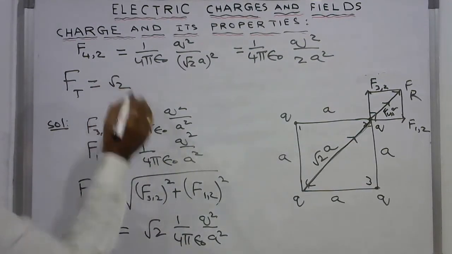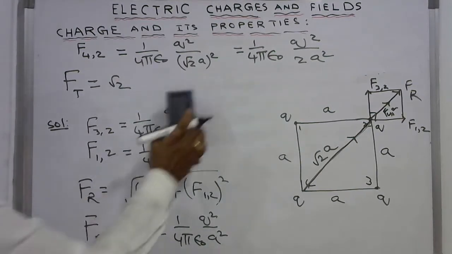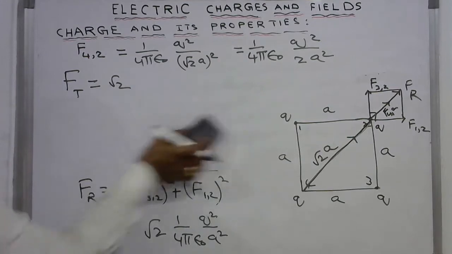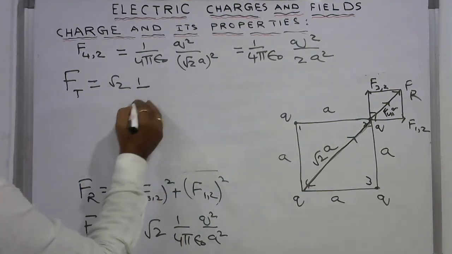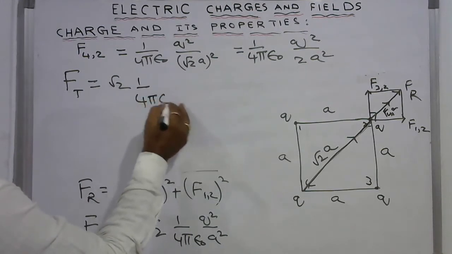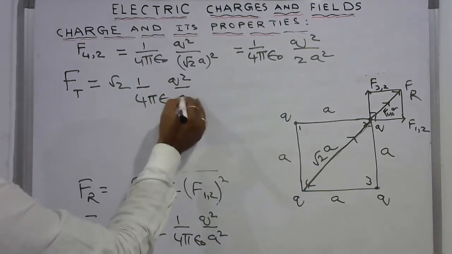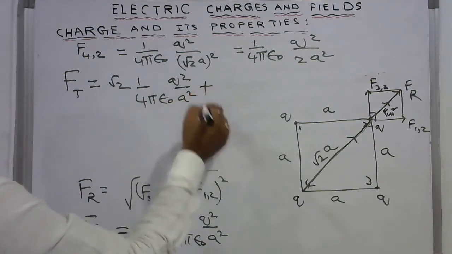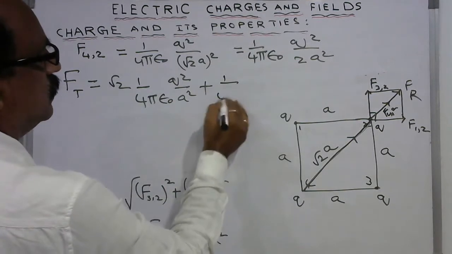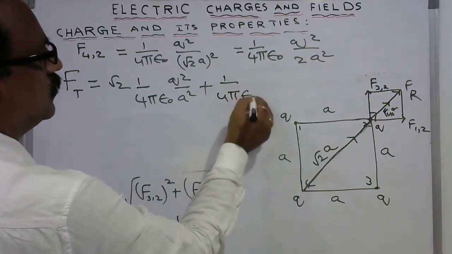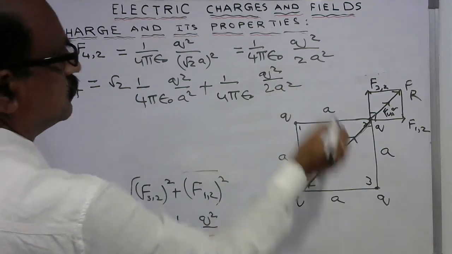Root 2 times 1 by 4 pi epsilon naught q square by a square, plus this one. How much is this one? 1 by 4 pi epsilon naught q square by 2a square.